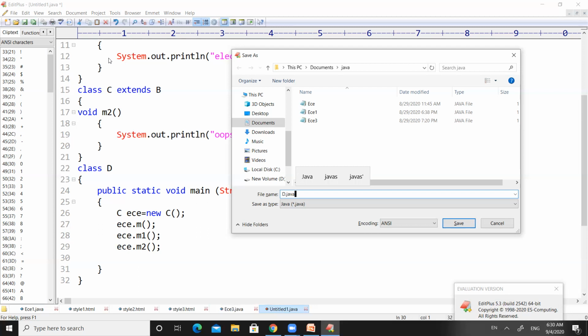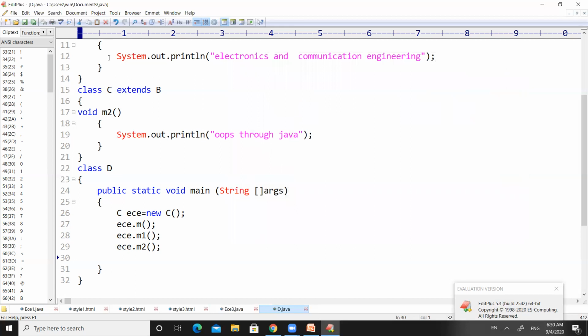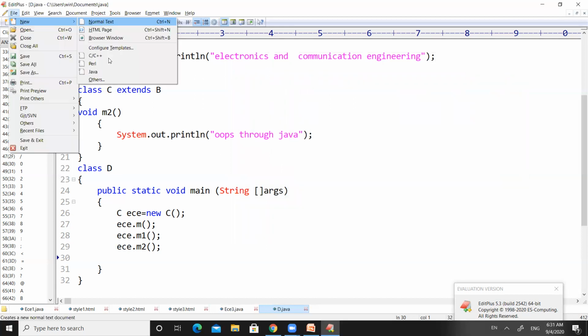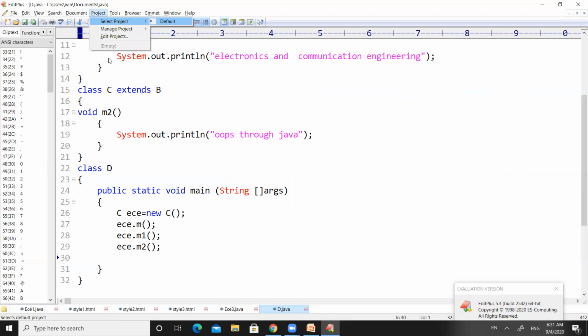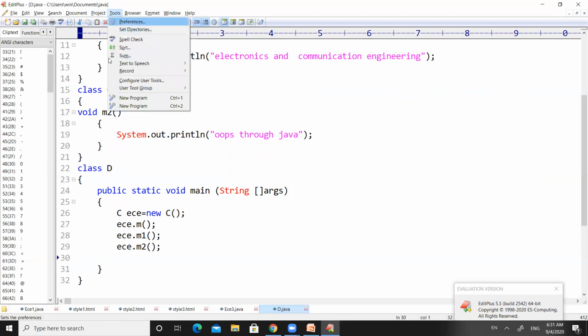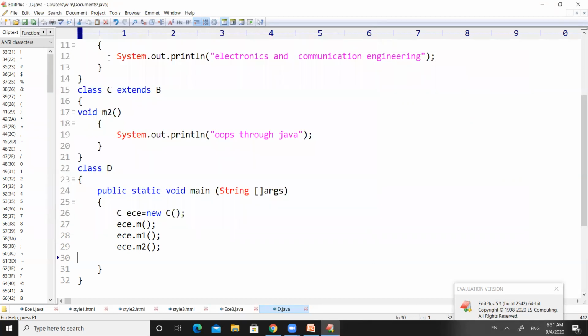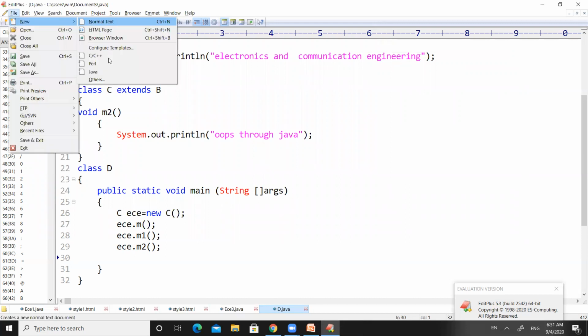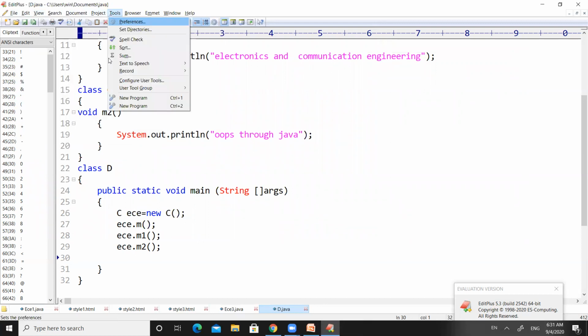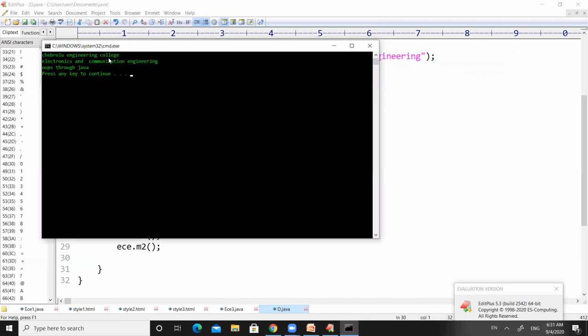So it is a Java program. We have to use .java at the end. So d.java. I'm going to save this program as d.java, right? After saving the program, I need to compile the program, right? Compilation can be done here, or we can simply use Control+1 in order to compile. So I tried to compile this program. It is successfully compiled. Now I want to execute this program, right? For the execution, we need to press Control+2, right? Here it is.